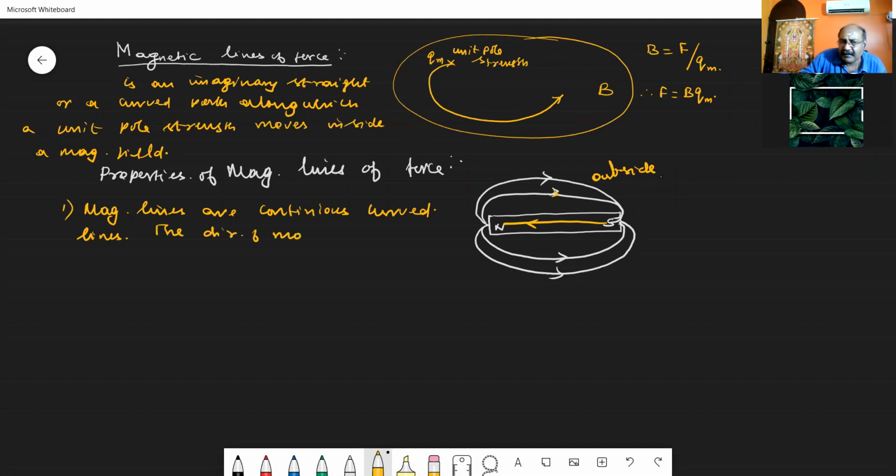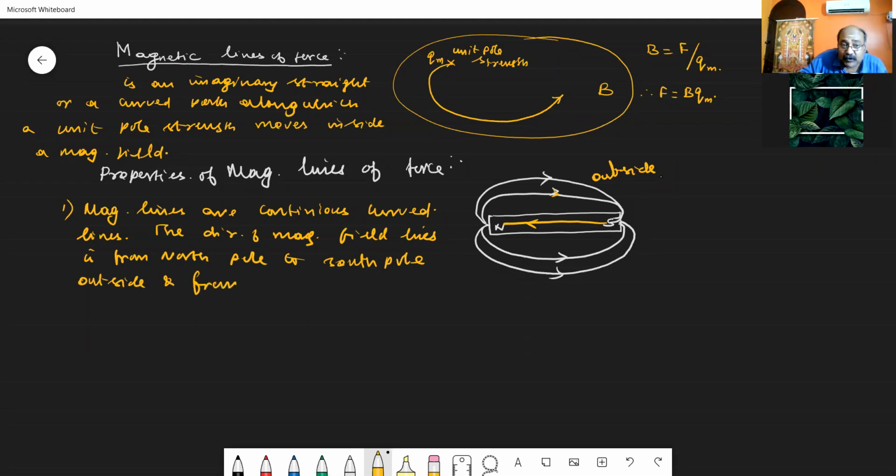The direction of magnetic field lines is always from north pole to south pole outside the bar magnet, and from south pole to north pole inside the bar magnet or inside the magnetic dipole.